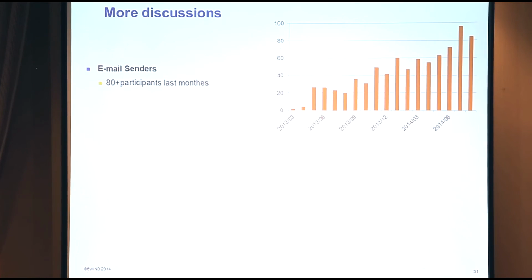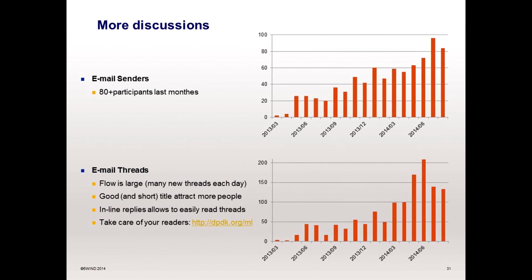About discussion, it's another way to see how it's increasing. Currently, we have 80 participants in the discussion during the month. And you can see the number of threads is really increasing. So it's really important. Now we have many discussions, so we have to be more strict on the rules in discussion in order to have efficient discussions.